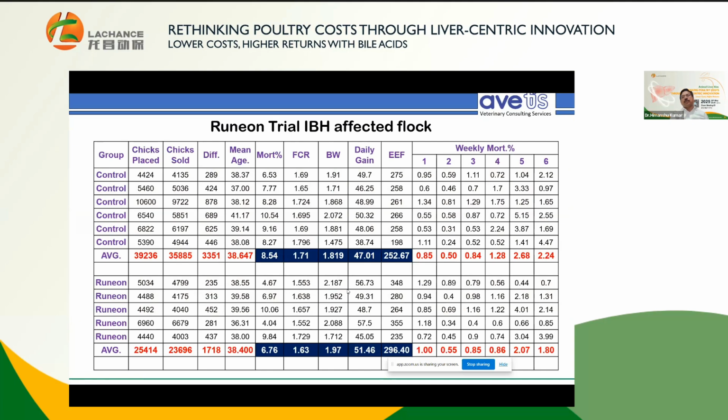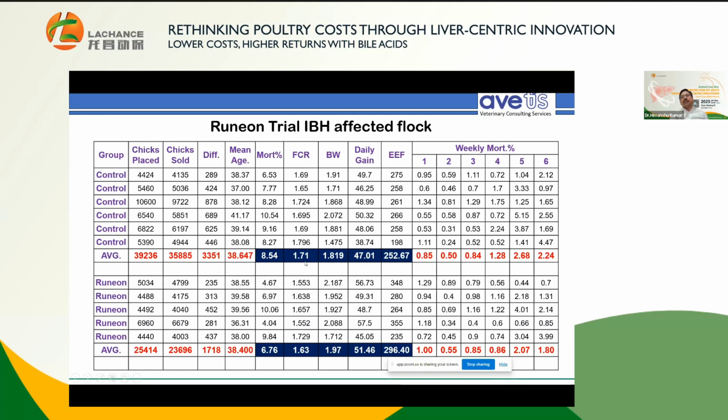This was a trial for the customer. He was taking it only to assess the product, and incidentally, he found the flock affected with IBH. The flock consisted of six control groups and six Runion groups, and the birds stocked in control were 39,000 and in Runion 25,000. Mortality in the control group was 8.54%, while that of the Runion group was 6.7%, almost 2% less.